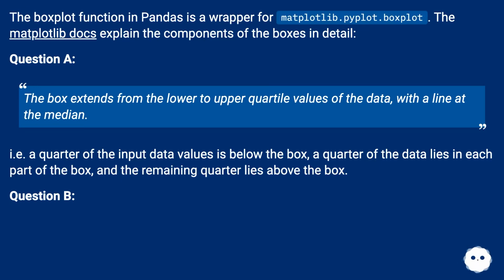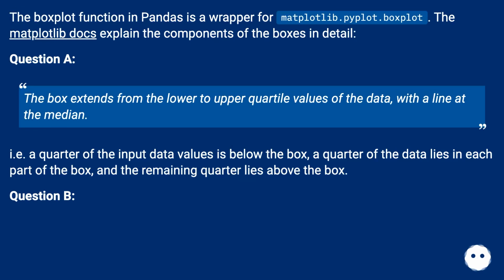Question A. The box extends from the lower to upper quartile values of the data, with a line at the median. I.e., a quarter of the input data values is below the box, a quarter of the data lies in each part of the box, and the remaining quarter lies above the box.